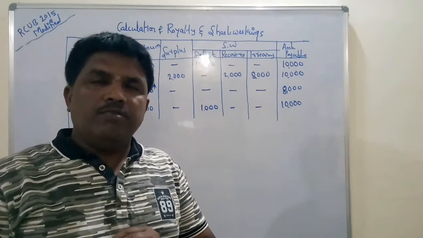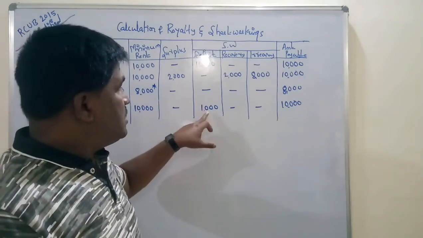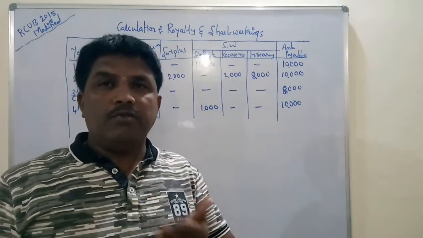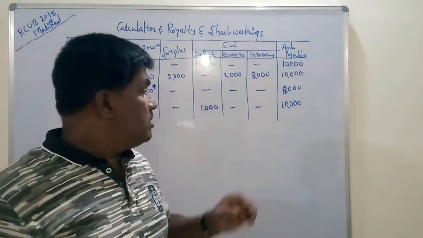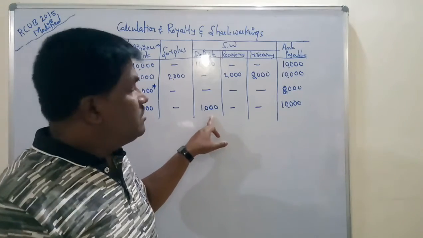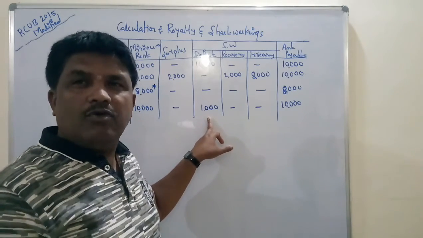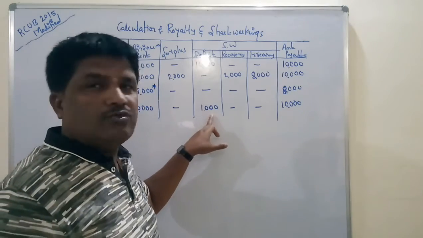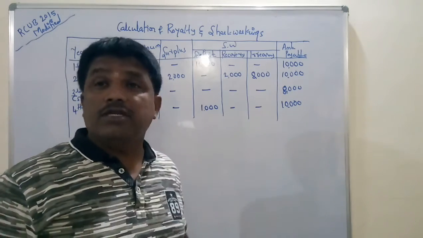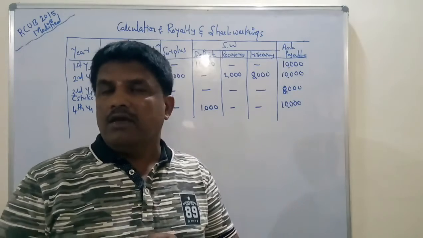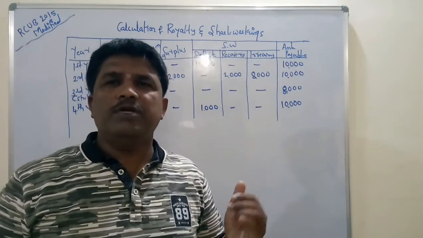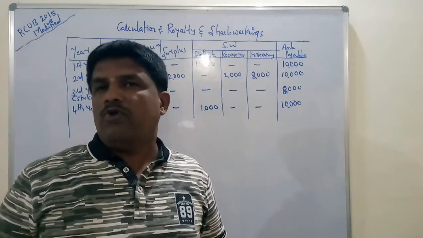Whatever deficit of 1,000 is there will be carried forward to the fifth year. But many students get confused about this 1,000 because they feel that the question is over and the agreement is also over. So they take deficit as 1,000 as well as recovery also 1,000. It is a mistake, you must remember. The agreement continues, but in our problem you have been given information relating to 4 years only.